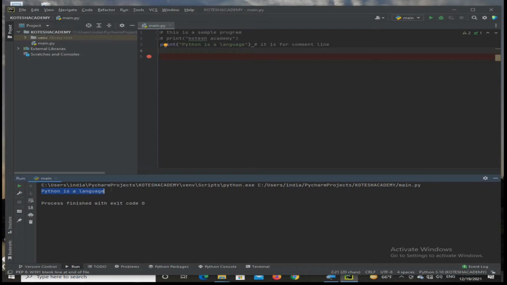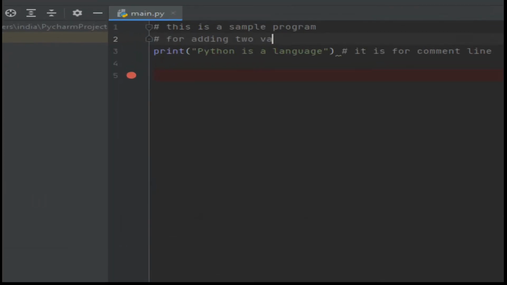Python doesn't really have a syntax for multi-line comments. To add a multi-line comment, you could insert a hash for each line. For example, another sample program is adding two variables, and one more simple example like that.